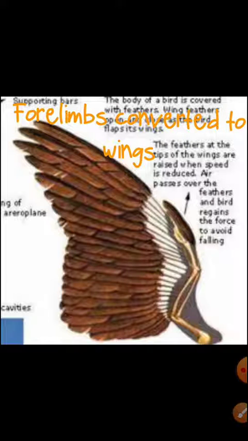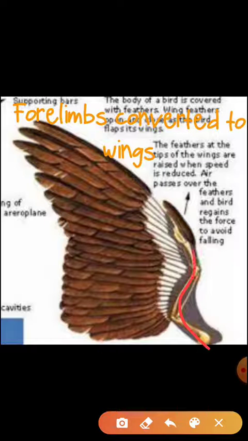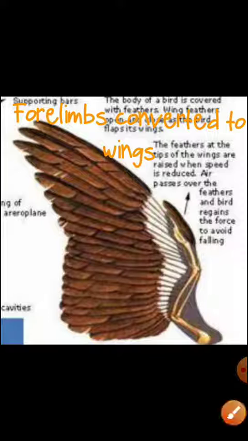Here the four limbs of the birds are converted to wings. What does it mean? Forelimbs means सामने के limbs, मतलब pair. All the animals have four limbs, two hind limbs and two fore limbs. मतलब दो पीछे के पैर और दो आगे पैर. जो आगे के पैर हैं हम उनको forelimbs बोलते हैं. So here in the birds the forelimbs are converted to wings, so that they can fly.